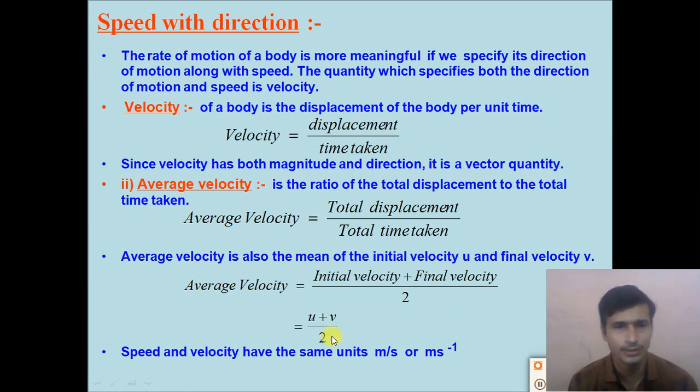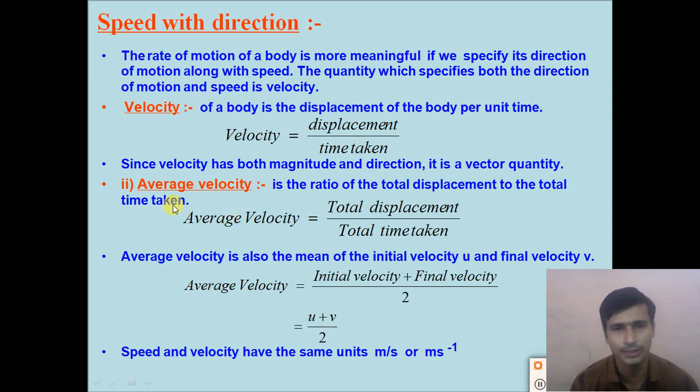Now dear students, what is the average velocity? The average of velocity is called the average velocity. Average velocity is the ratio of the total displacement to the total time taken. What do we mean by the average speed? Average speed is the ratio of total distance divided by total time. Similarly, the average velocity is the ratio of the total displacement to the total time taken.